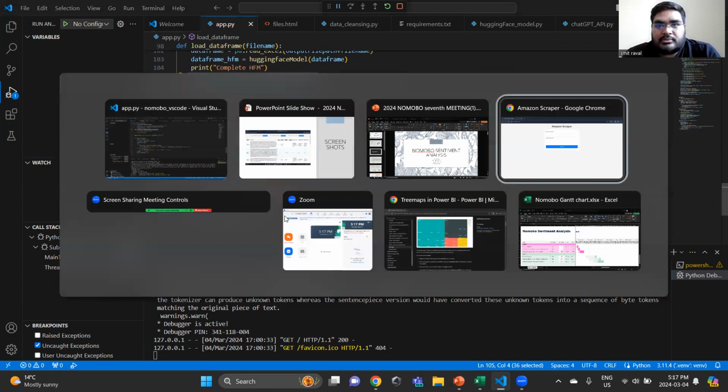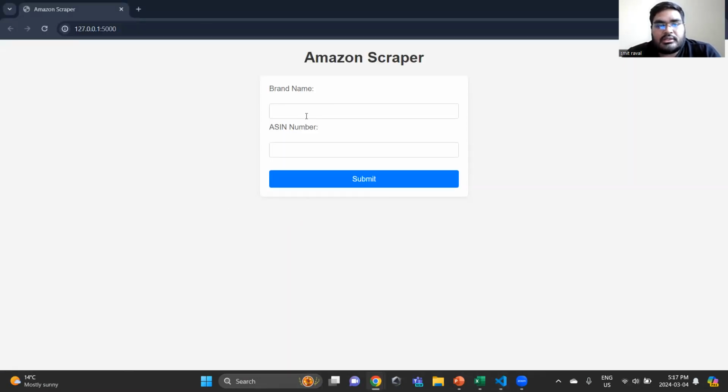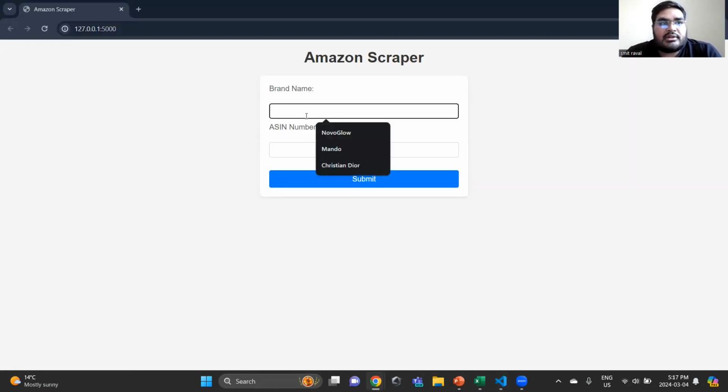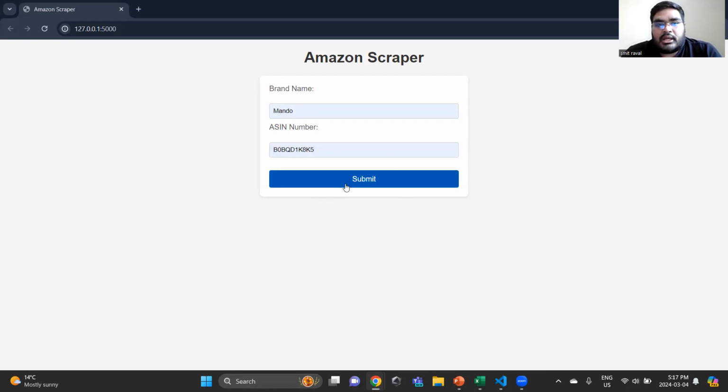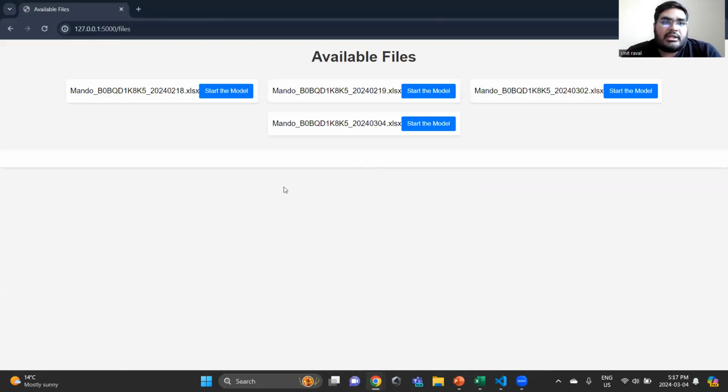And I will jump to this web page, where we are supposed to give a brand name and RC number, and we'll submit it and it will scrape the data. You can see the Excel file goes with the first brand name, then RC number and the date. The current date is 4th March of 2021.